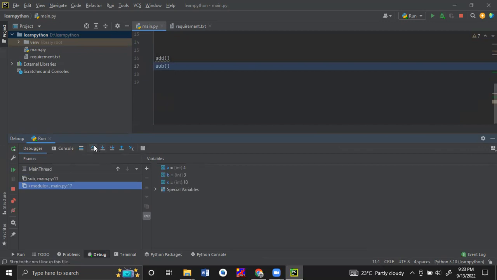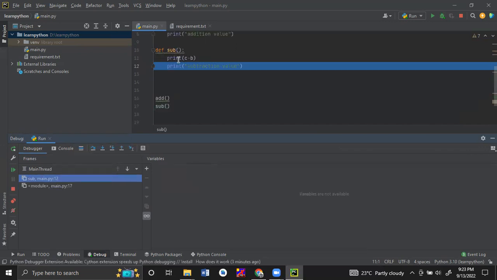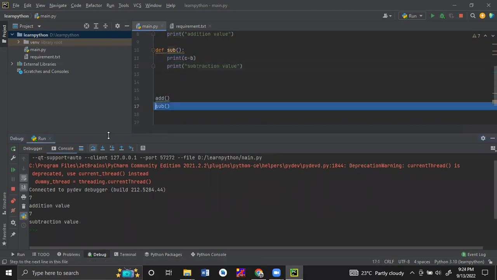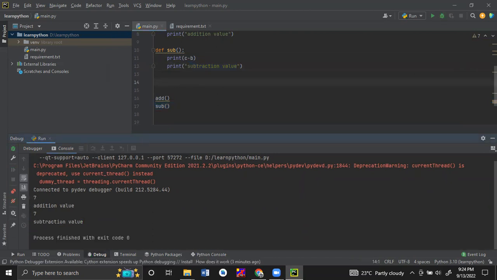Now if we step over, it has printed C minus B. If you see the console, we can see C minus B is 7. Again, if we step over, this line is executed, the subtraction value, and then the program will end.